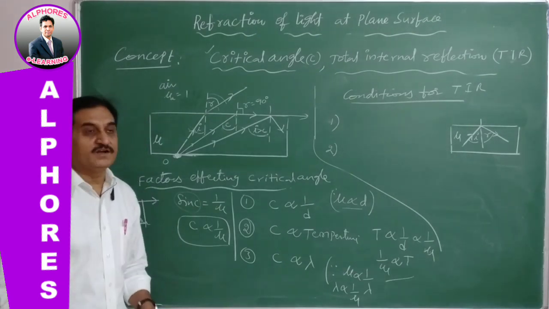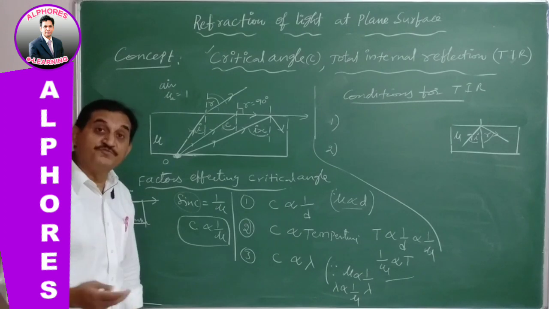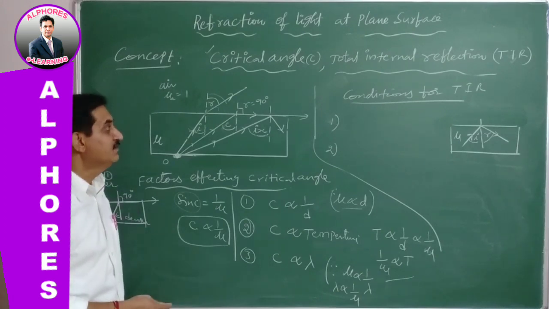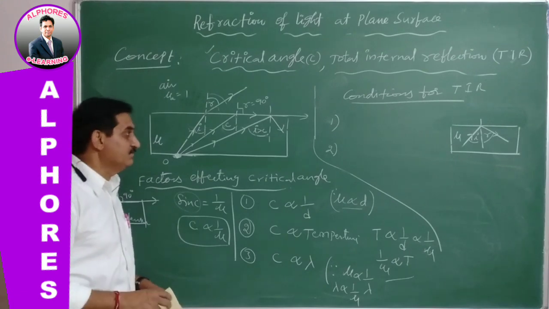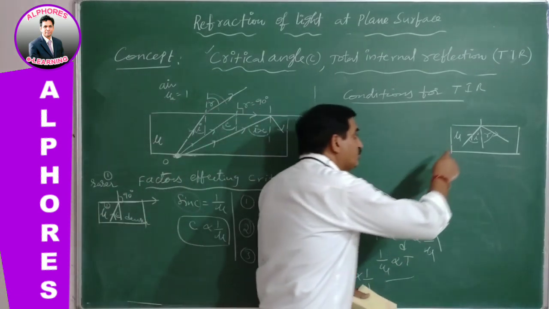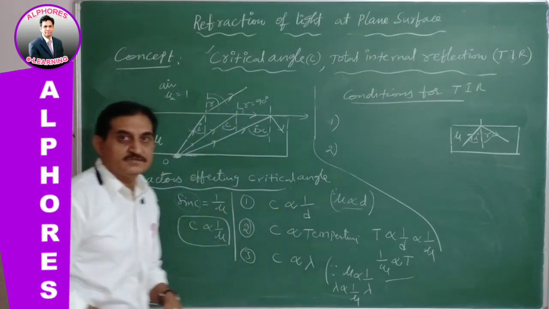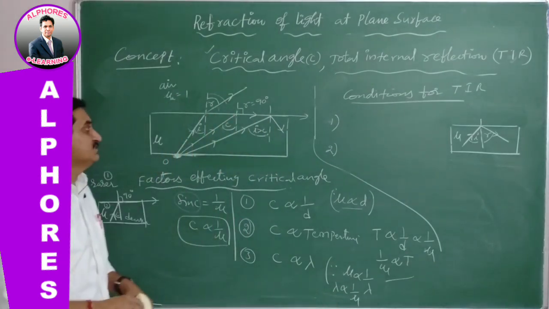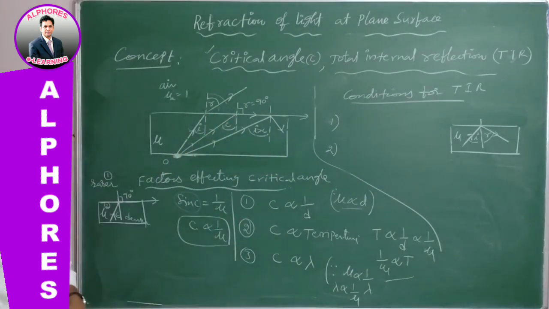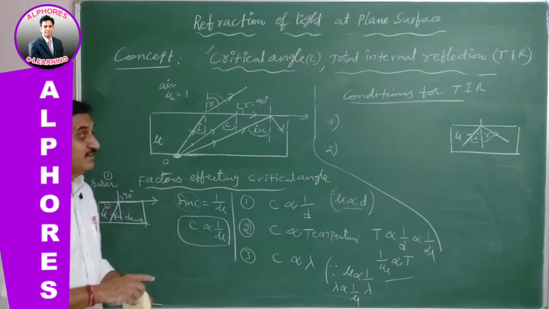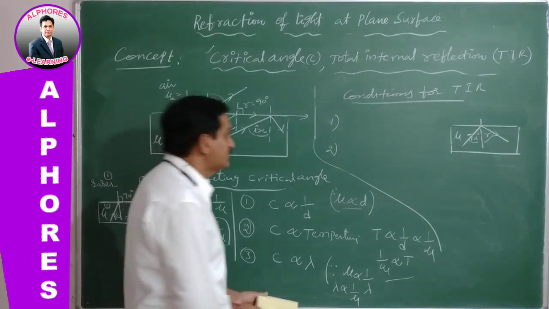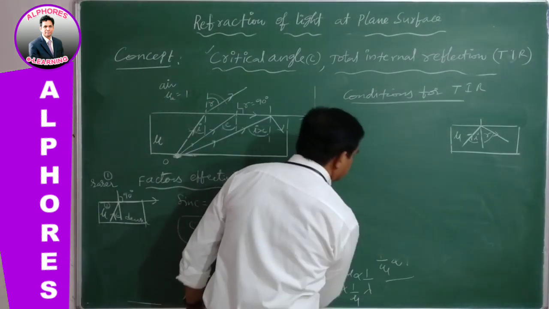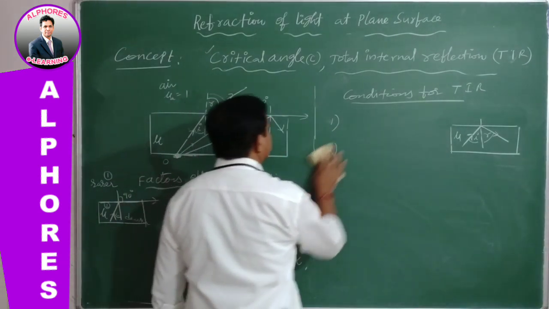And again we go for another topic, the two differences between TIR and ordinary reflection. This is where total internal reflection takes place, and we discussed earlier the general reflection. So reflection and total internal reflection, what makes the big difference? Let us see. Differences.